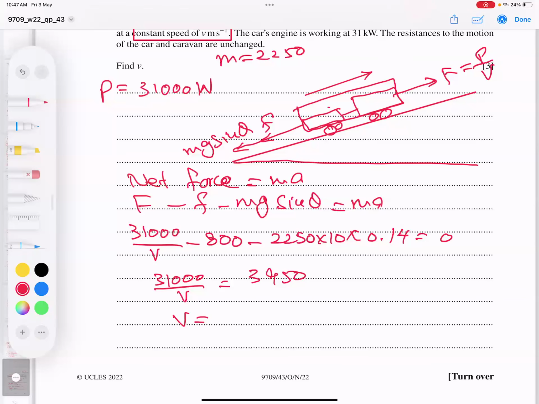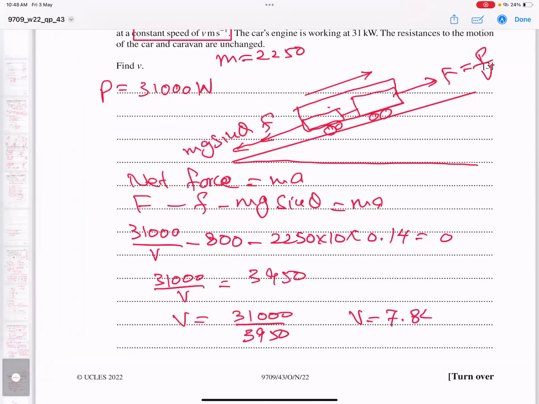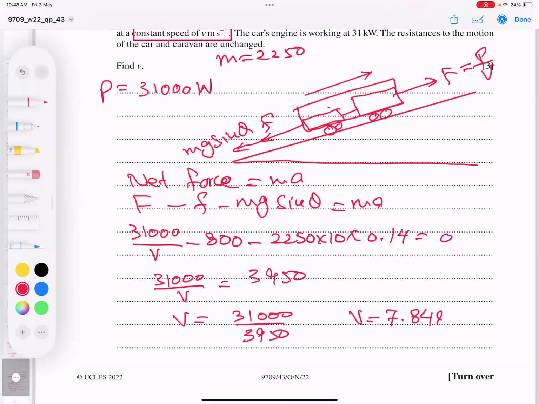And V becomes 31000 by 3950, and finally 7.848, which is 7.84810. Rounding to 3 significant figures, 7.85. I believe the point is very clear. The question is finished.